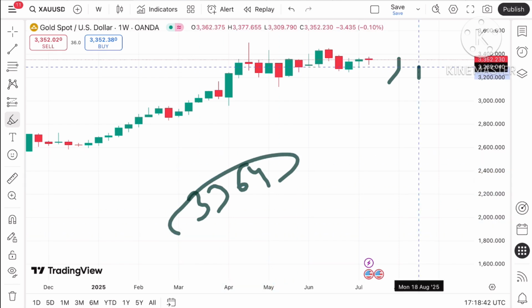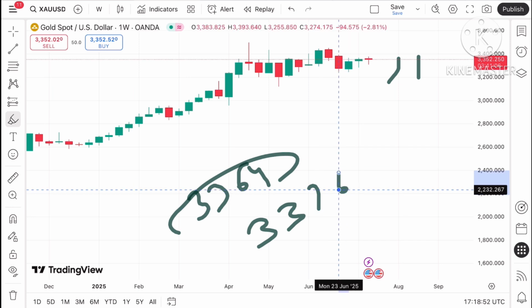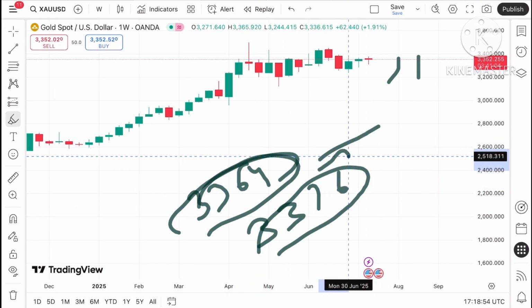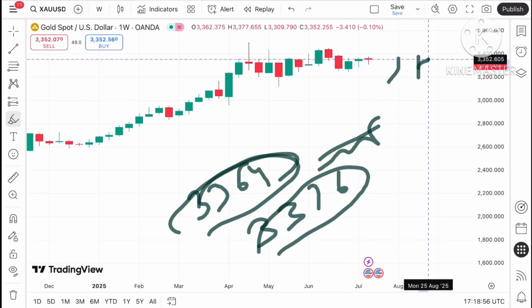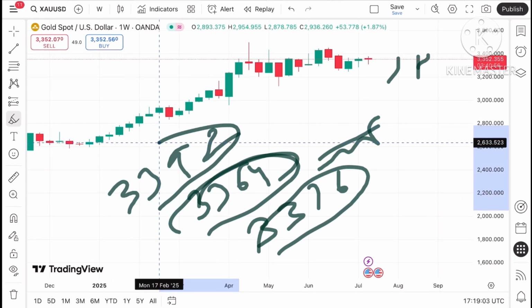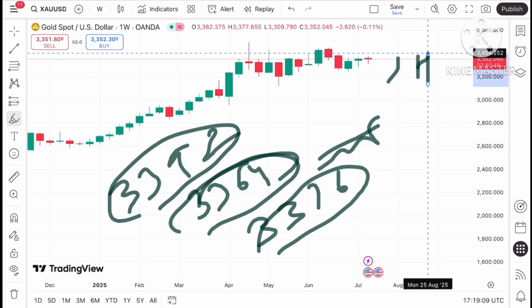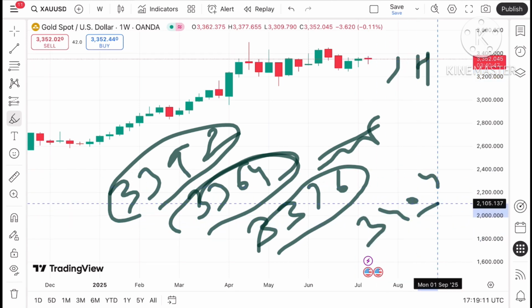Suppose the price sustains above a level of 33.64, the probability of moving towards the next resistance, that is 33.76, can be seen. This 33.64 is already being tested, so the price can rise towards 33.76, and once the price sustains this level, the probability of going towards 33.92 can be seen. If the price sustains above 33.92, the probability of going towards resistance 4, that is $34.04.